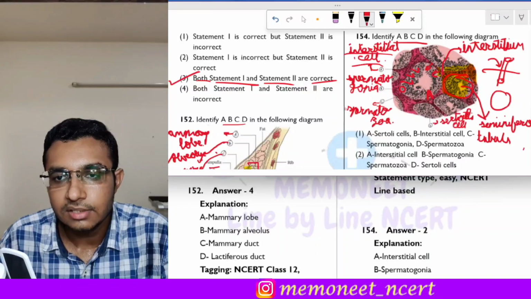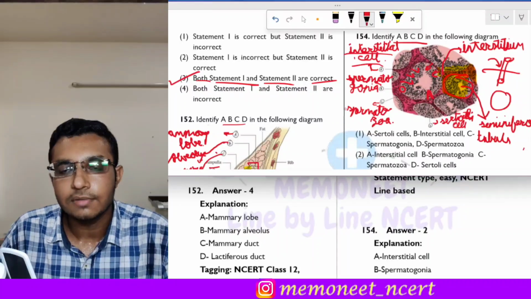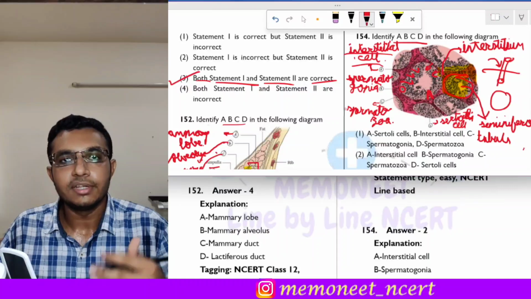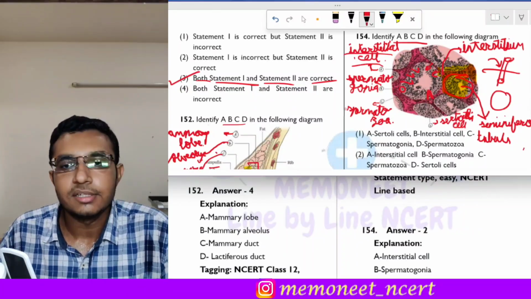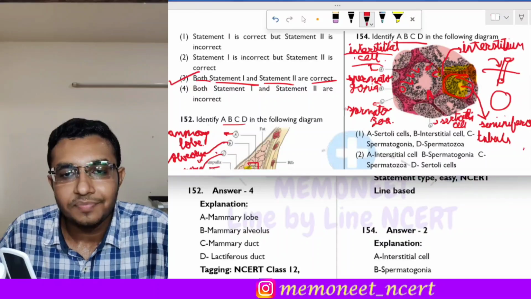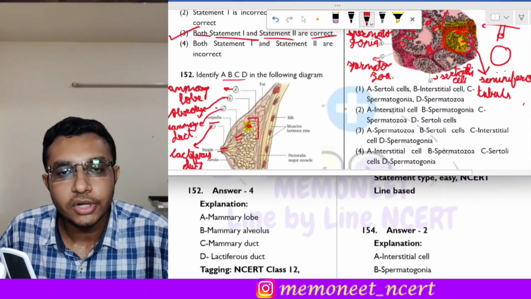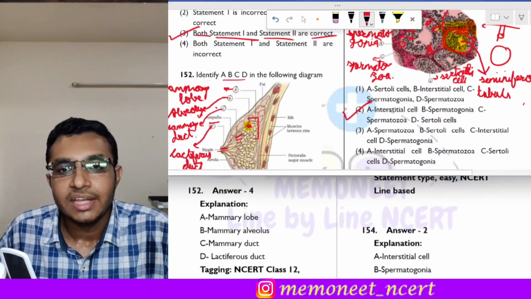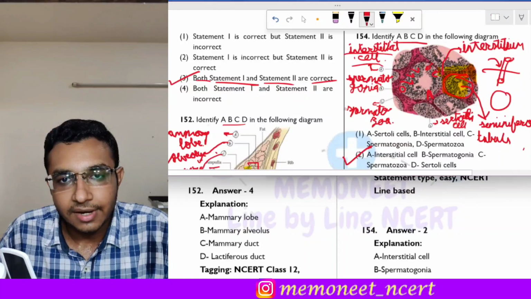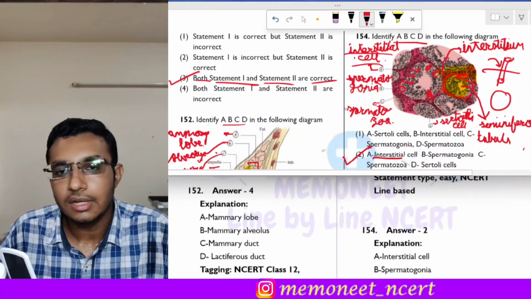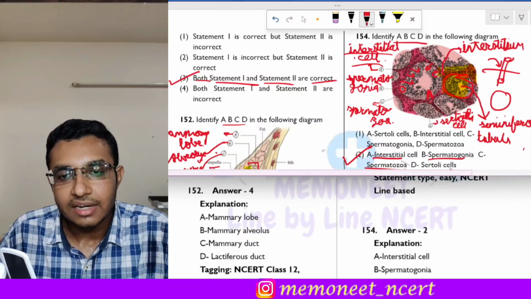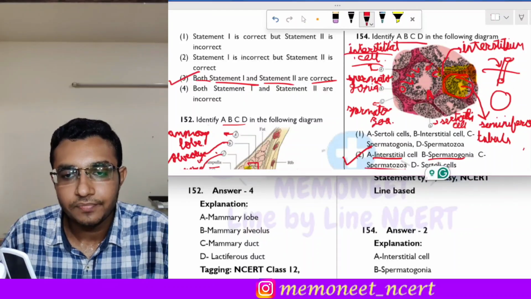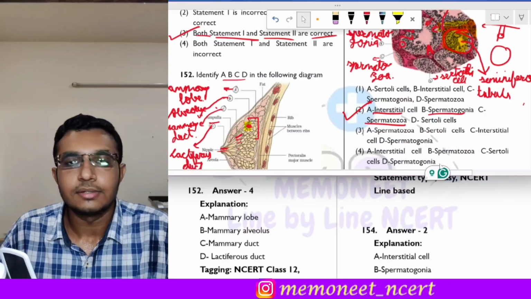Okay, D is the Sertoli cell, and what is the function of Sertoli cells? To provide nutrition to the sperms, or to the dividing cells. So that is the Sertoli cell. So as we saw, which is the correct answer over here? It is option 2. Option 2 represents correctly that A is the interstitial cell, B are the spermatogonia, C are the spermatozoa, and D are the Sertoli cells. So the correct answer is option 2.